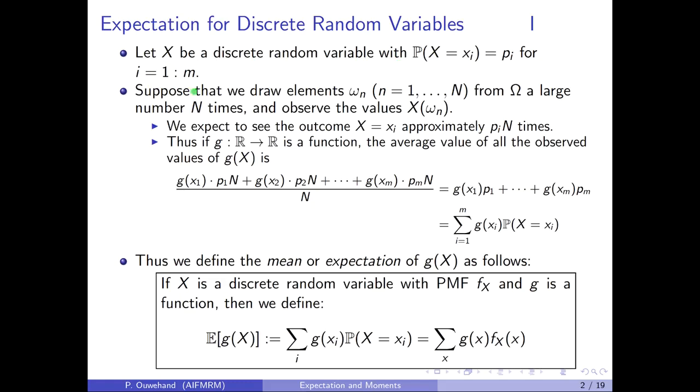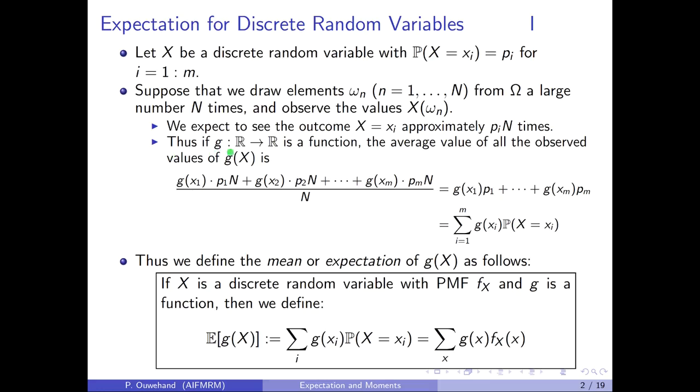Suppose now that we draw elements omega n from the sample space omega with replacement and independently a large number capital N of times. And we observe the values of the random variable X in the states omega n. We then expect to see the outcome X is equal to xi a proportion pi of the time. In other words, we expect to see it approximately pi times N many times.